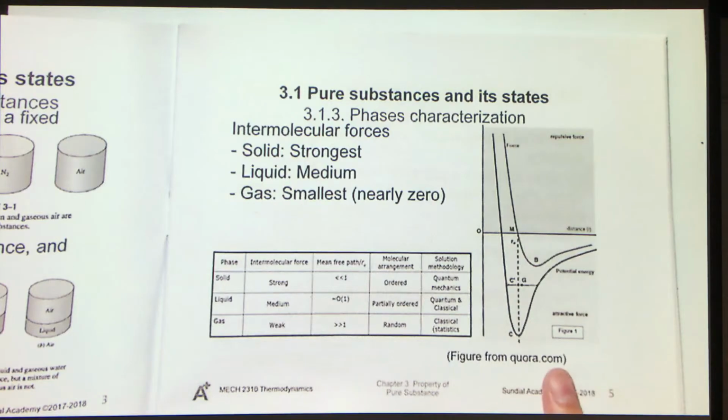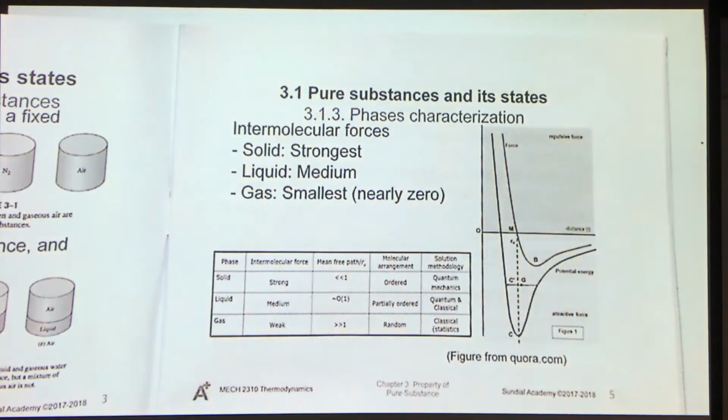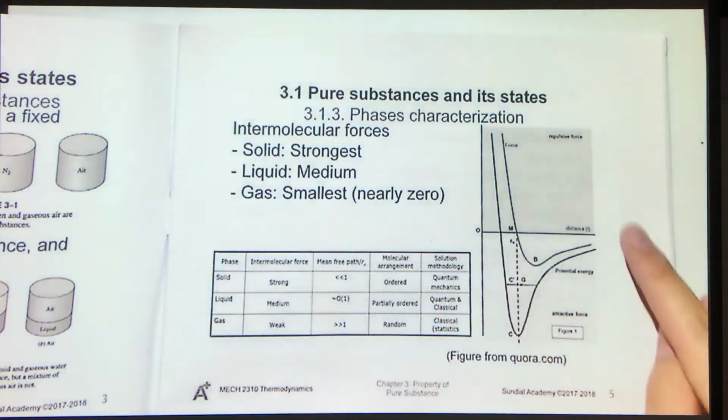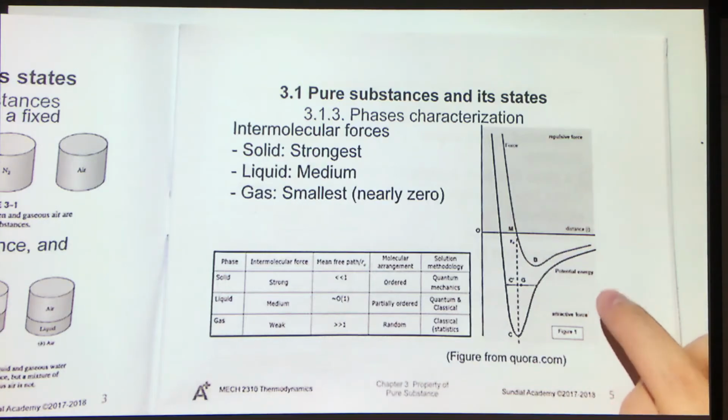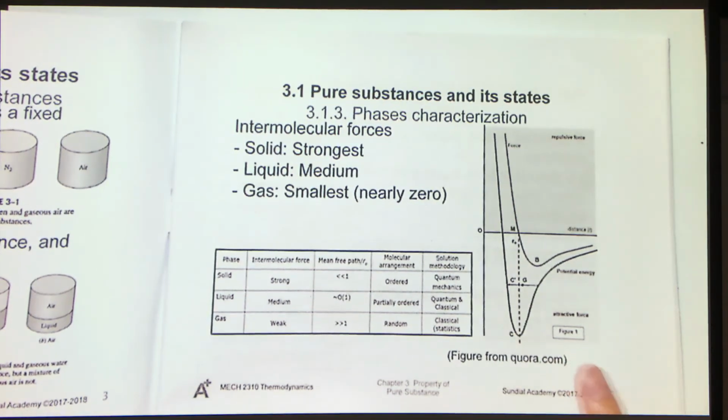And here is just a graph talking about how we can determine the so-called interatomic distance or the bond length. If we have the smallest potential energy, that means the two molecules are in stable equilibrium, and at that time the net force acting on it will be 0. But why do we have a repulsive and an attractive force? Because if the two molecules or atoms are extremely close to each other, they would repel due to their positively charged nuclei. However, if they are not quite close enough, then the intermolecular force would try to attract them towards each other. So we'll have two forces.